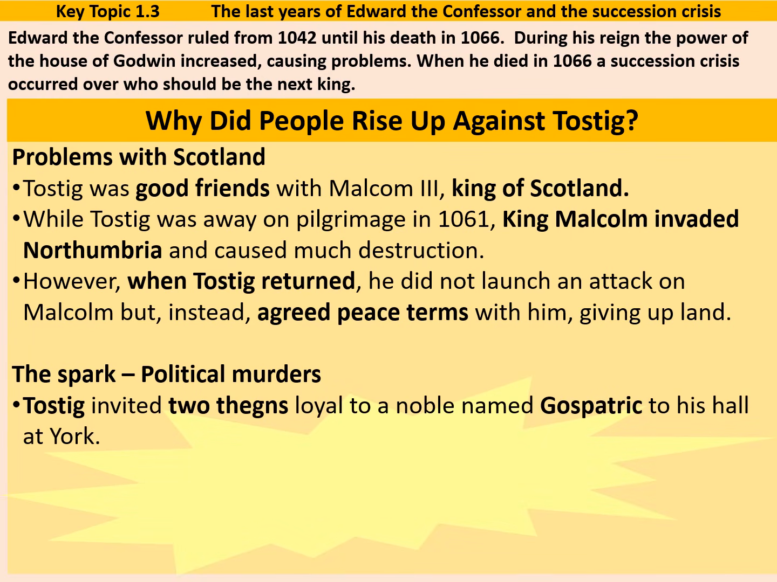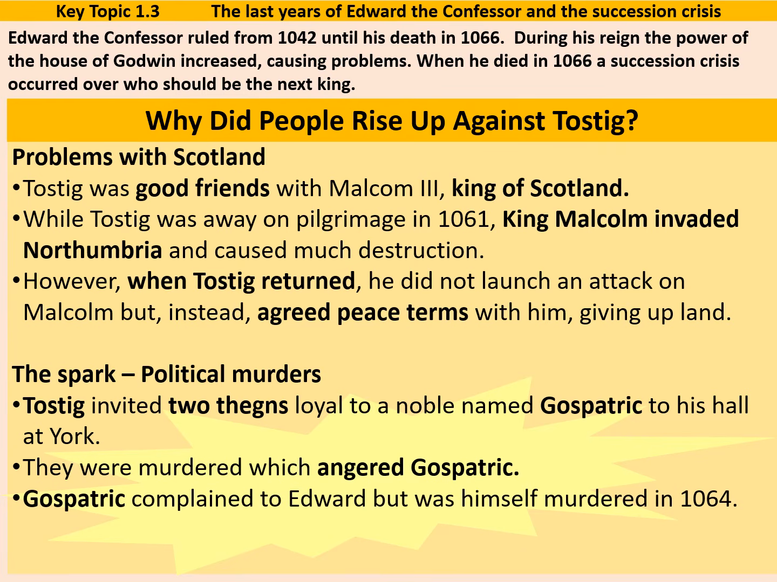Tostig invited two thanes loyal to a noble named Gospatric to his hall at York. They were murdered, which angered Gospatric, as you might expect. Gospatric complained to Edward, but was himself murdered in 1064. So we've got a combination of taxation, law, problems with Scotland, and political murders that all mix together into an explosive combination.